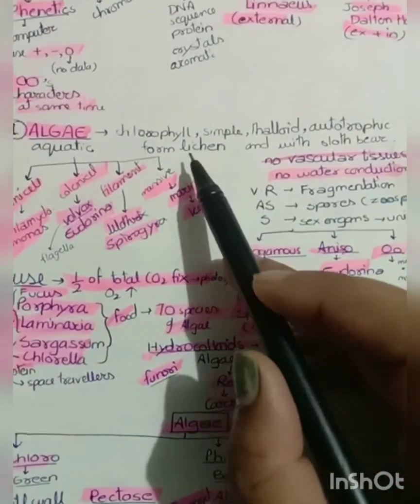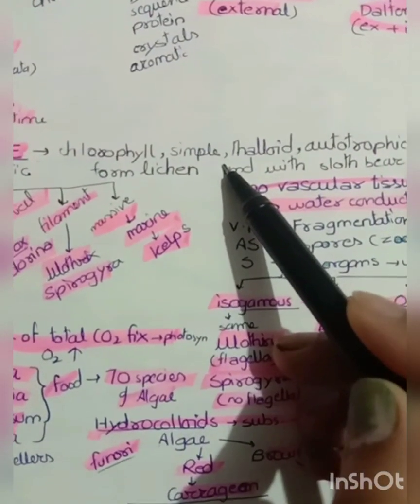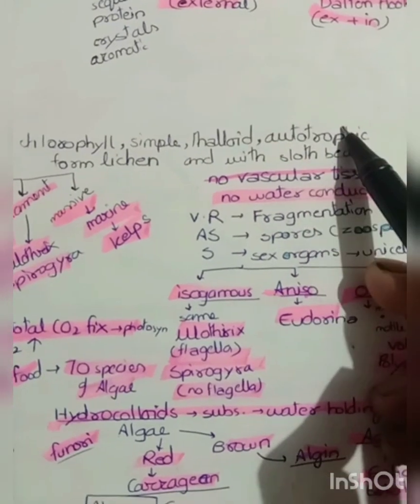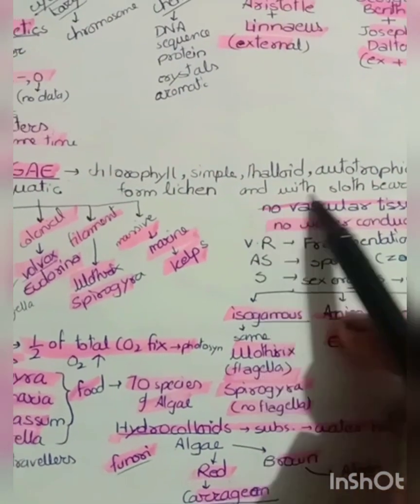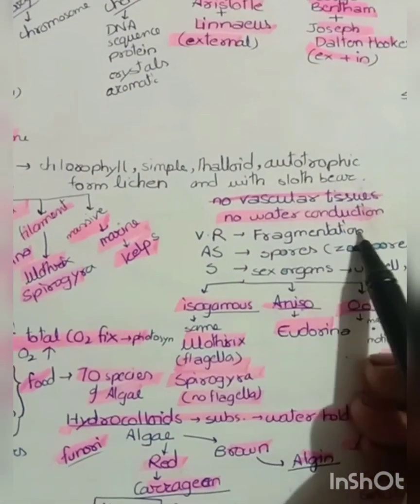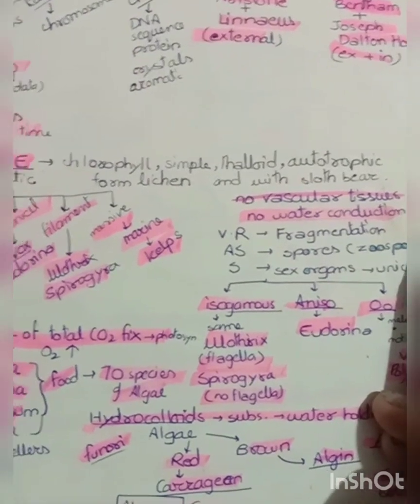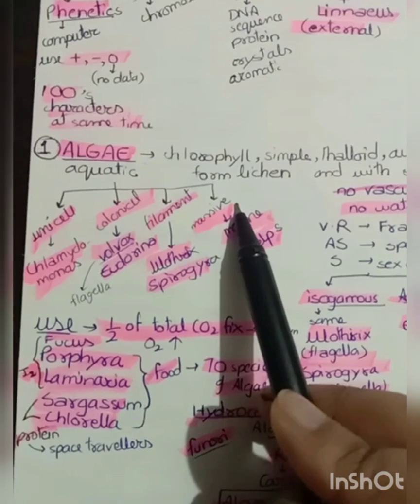Algae have chlorophyll, a simple thalloid body, and are most of the time autotrophic. They are found in association with lichen or with sloth bear, and have no vascular tissue and no water conduction system.